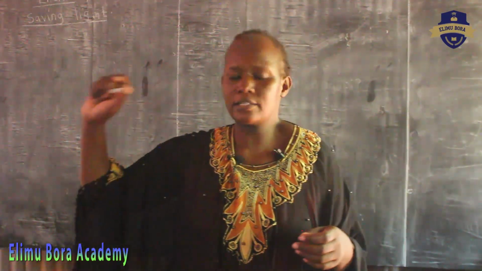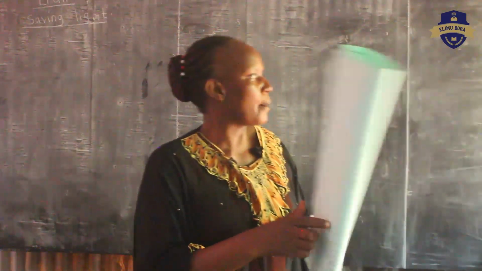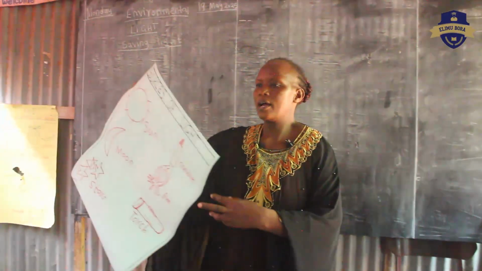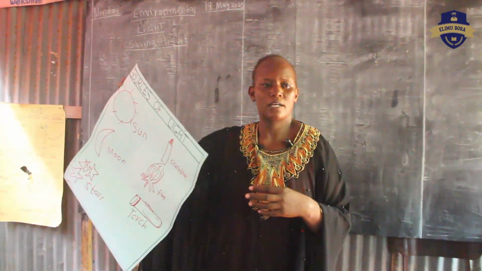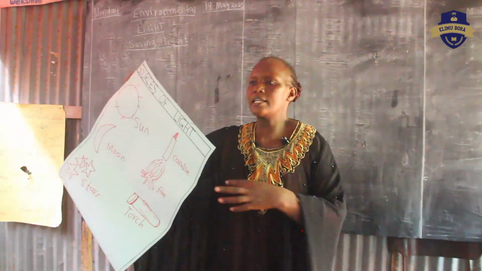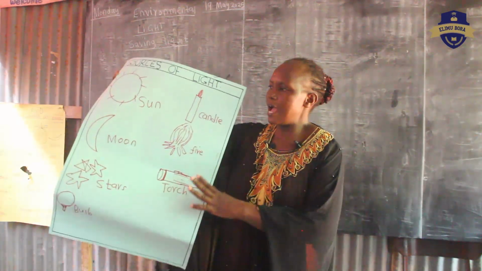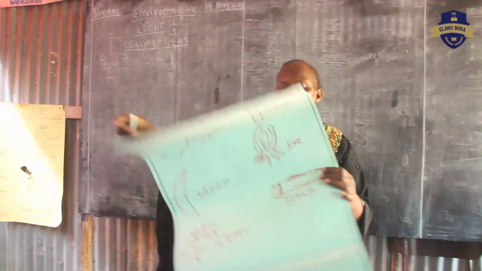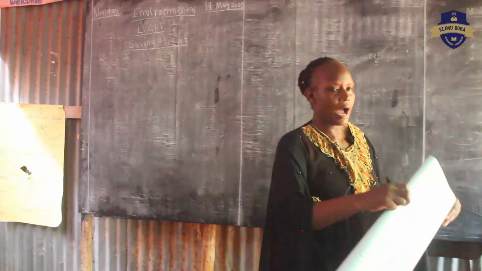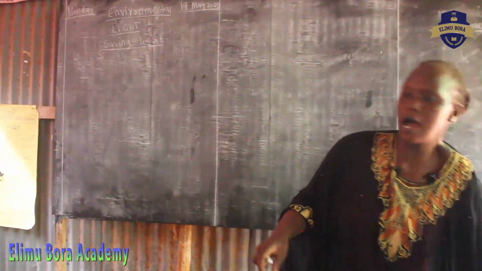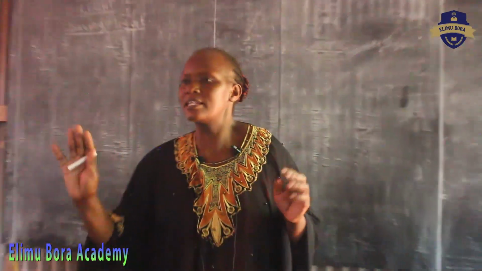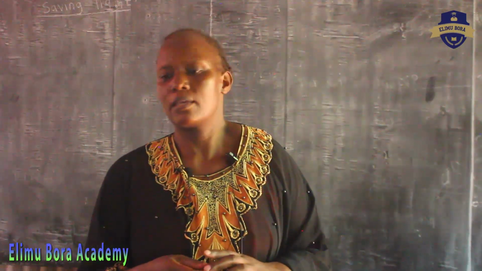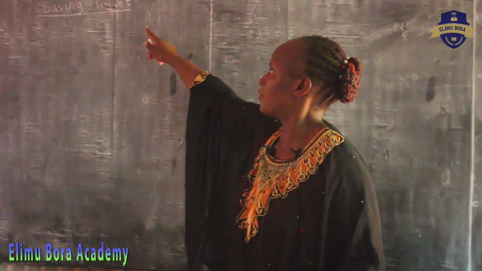Yes, how we can save light. When we talked about light, we talked about these things as the sources of light. Which one is the main source of light? The sun is the main source of light. Now today, we are going to talk about how we can save light. Saving light means to use light well, to use light without wasting.